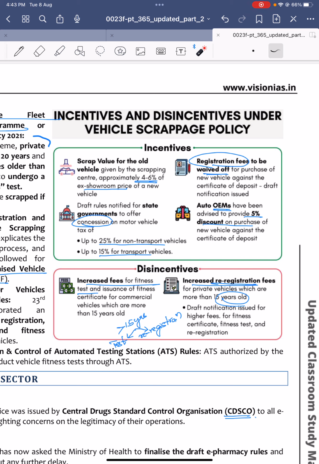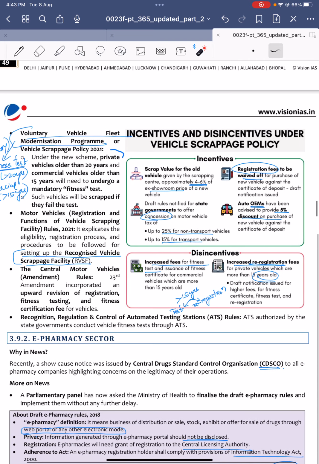If you purchase a new vehicle, the registration fee will also be waived, provided you submit the vehicle scrapped certificate. Auto OEMs have also been advised to provide a 5% discount on the purchase of a new vehicle. So if you have scrapped your vehicle and are purchasing a new one, you will be given a certificate, with which you get concessions, discounts, and registration fee waiver.